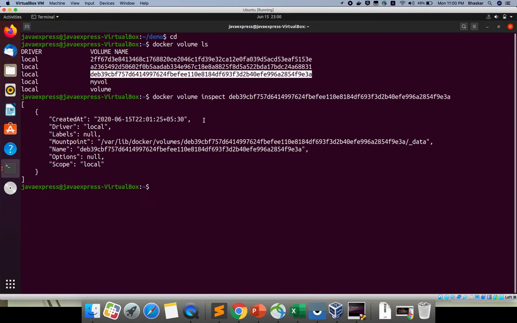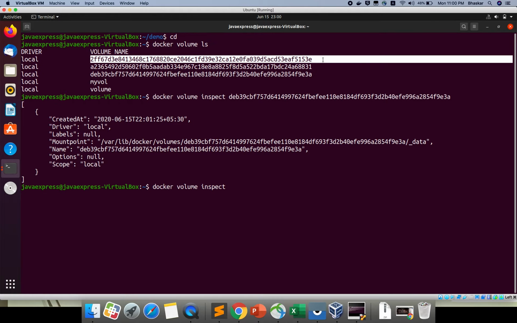If you see here, this is my mount point. Which volume is created exactly, we'll see. Because I already have some existing volumes, I need to go and search here like this.